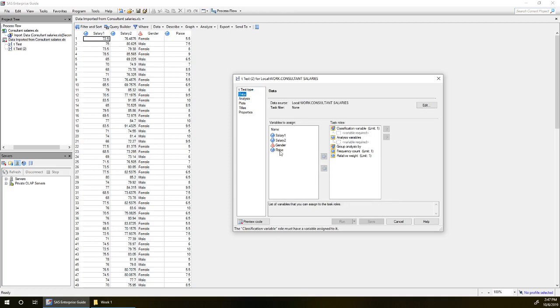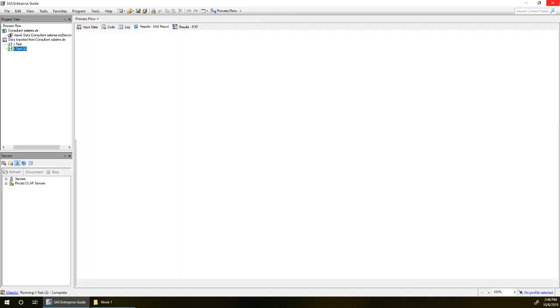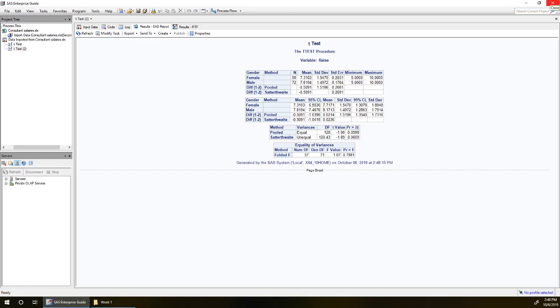In our data, raise is our analysis variable, the thing that we're measuring, and gender is the classification variable, the variable that determines which group we're in. We're testing to see whether men or women get larger raises than one another, so the null hypothesis is that they get equal raises. Our null hypothesis is 0 here, that the difference between them is 0. Okay, let's hit run. Performing our 2-sample t-test.